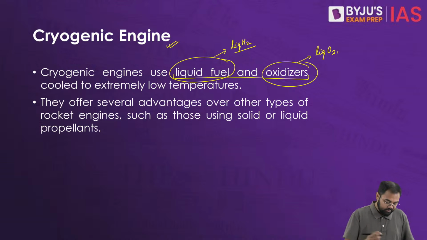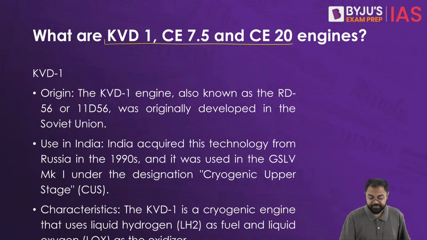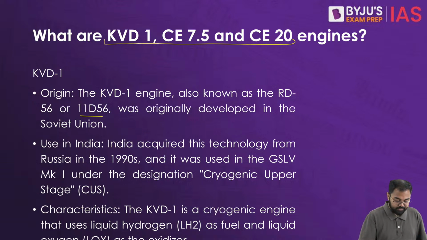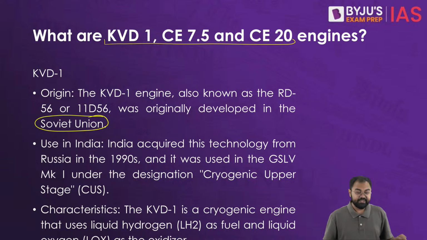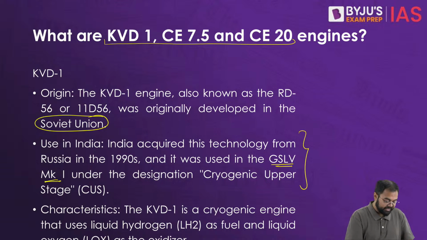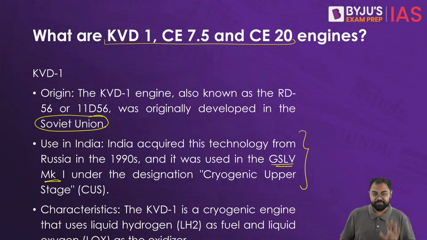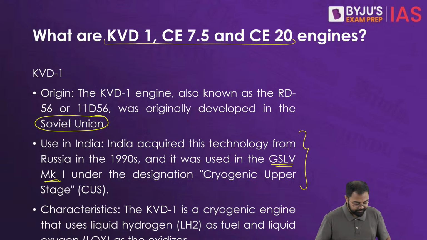So anyway, the cryogenic engines become very, very crucial, and with regards to the cryogenic engine, these three have been mentioned in this article: the KVD1, CE 7.5 and CE 20 engines. Now this KVD1 engine is the engine that was developed originally in the Soviet Union, and then after that this engine was provided to India, and this became GSLV Mark 1. If you see this, this is something that became GSLV Mark 1. The first cryogenic engine that we used in our GSLVs was not an Indian made engine. It had a Russian made engine which was called KVD1.